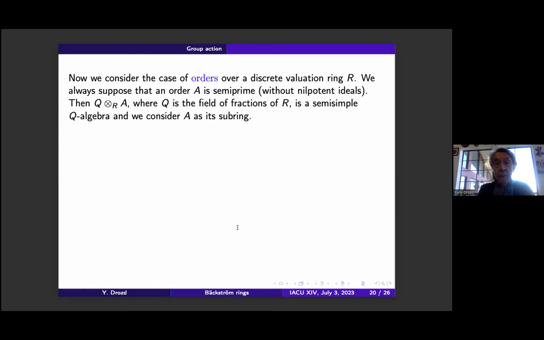Now, I pass to the case of orders over a discrete valuation ring. I recall that an order is an R-algebra which is finitely generated and free as an R-module, where R is a discrete valuation ring. We always suppose that this order is semi-prime, so without nilpotent ideals. Then its tensor product with the field of fractions is a semi-simple Q-algebra. We always consider A as its subring.